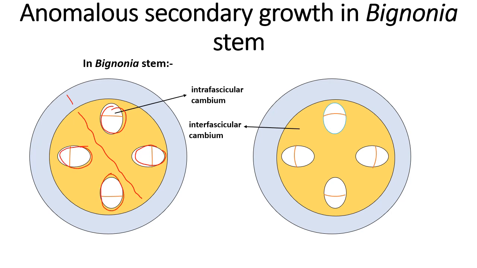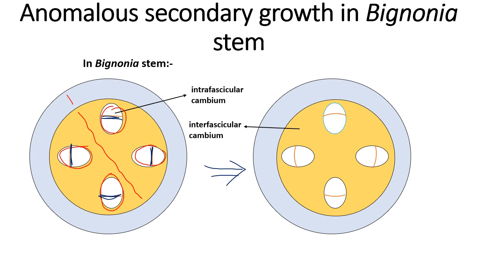And within these vascular bundles is this cambium, which is called vascular cambium or fascicular cambium, or also intrafascicular cambium. Intra means what? Within the vascular bundle.